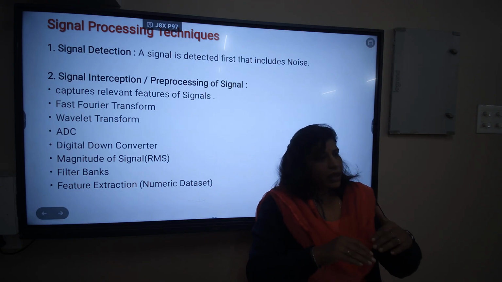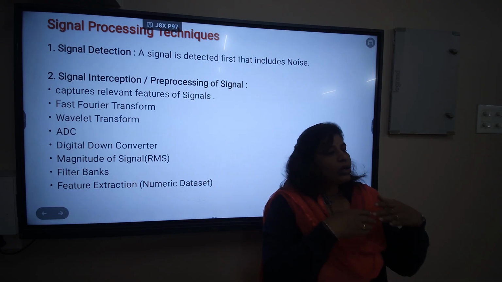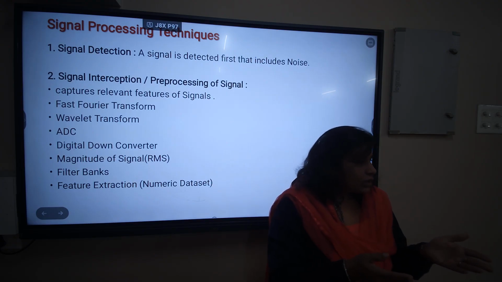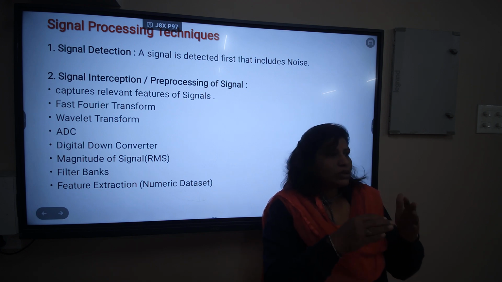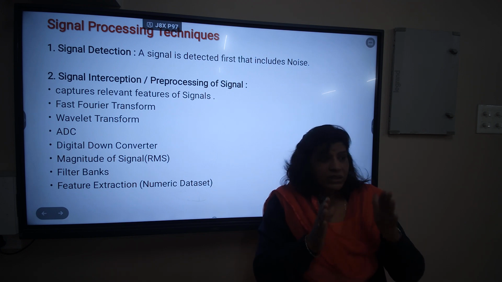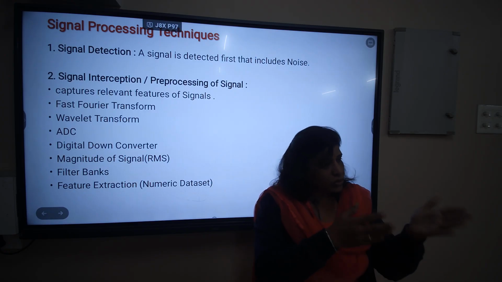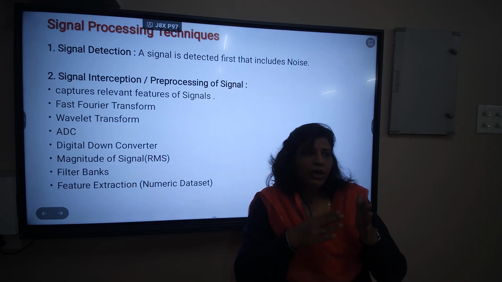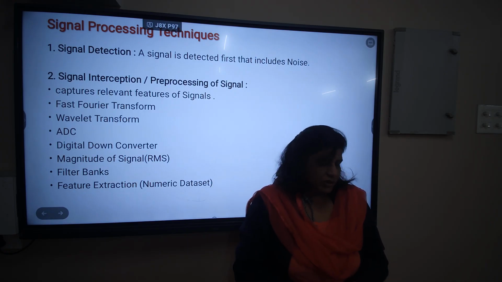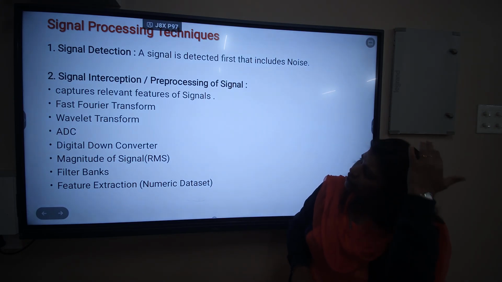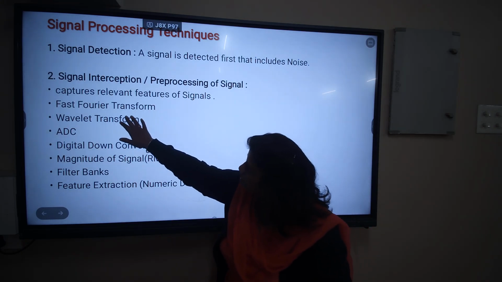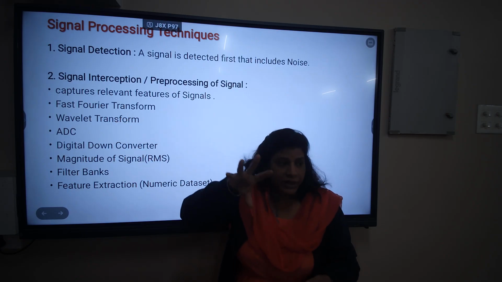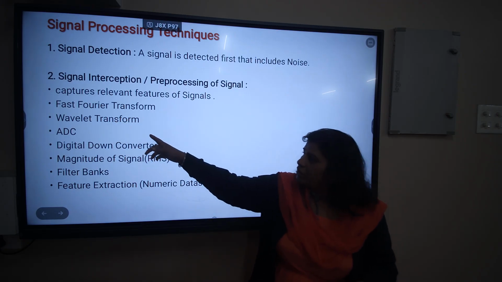Noise के साथ ही आएगा, कौन सी frequency के साथ आएगा, what is the amplitude of the signal, the magnitude, everything is calculated. Very first, the source of information or the source of communication is detected first कि ड्रोन से है, रडार से है या कोई unknown communication system से. Fine. Now the signal interception and pre-processing of the signal is carried out.